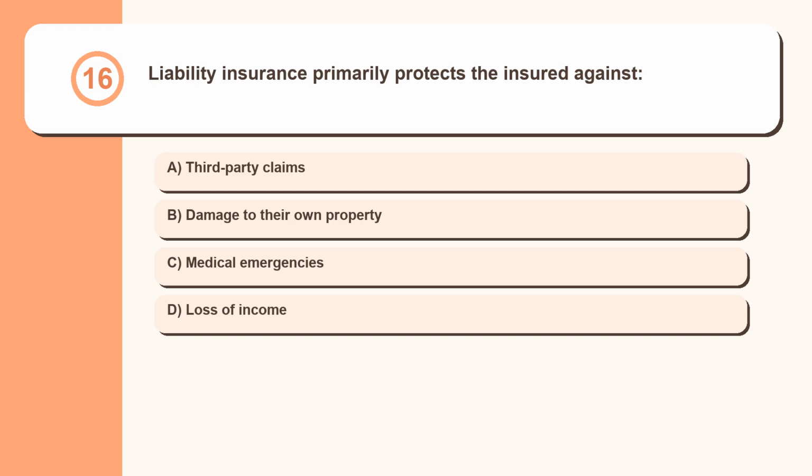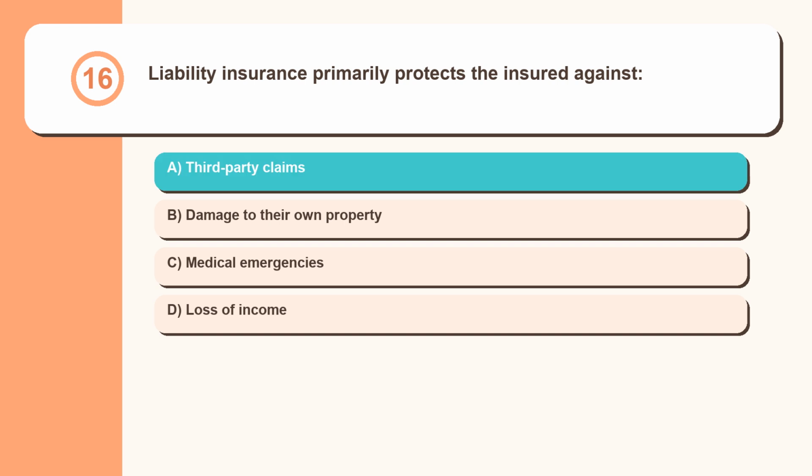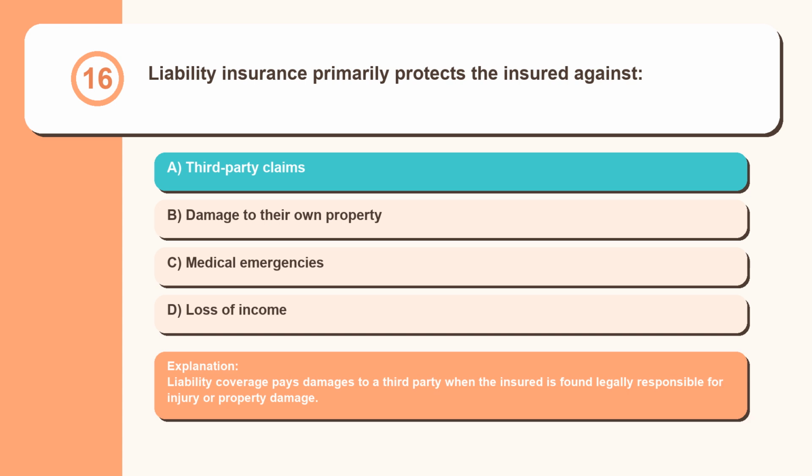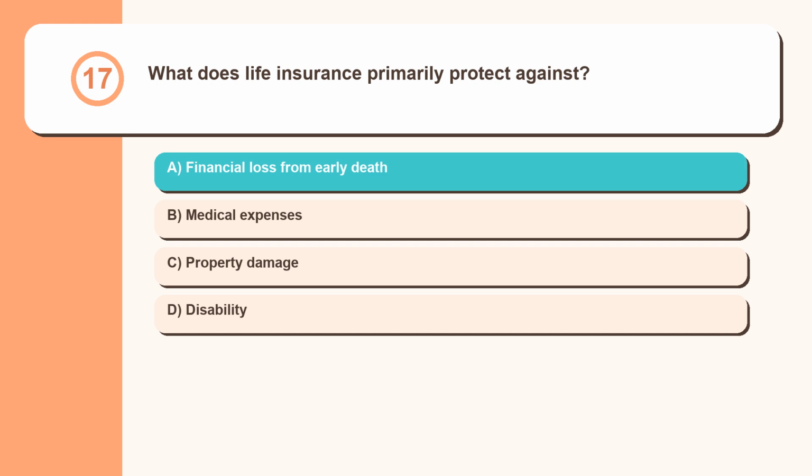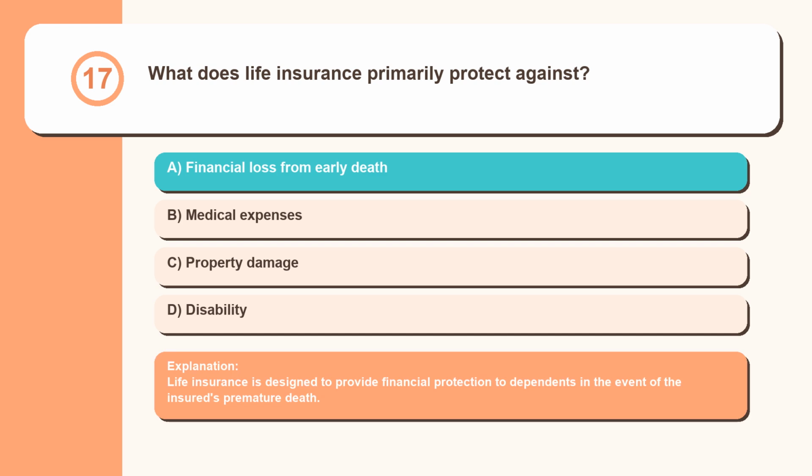Question 16. Liability insurance primarily protects the insured against: third-party claims, damage to their own property, medical emergencies, loss of income. Liability coverage pays damages to a third party when the insured is found legally responsible for injury or property damage. Question 17. What does life insurance primarily protect against? Financial loss from early death, medical expenses, property damage, disability. Life insurance is designed to provide financial protection to dependents in the event of the insured's premature death.